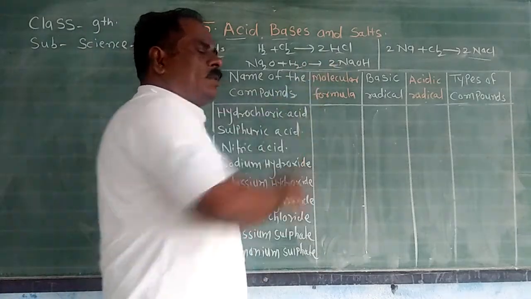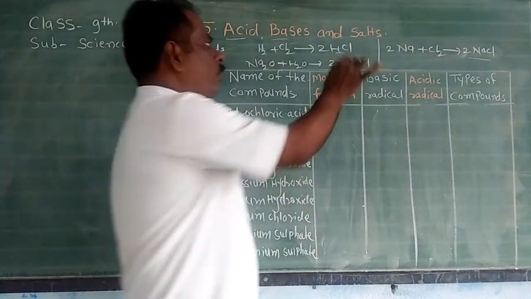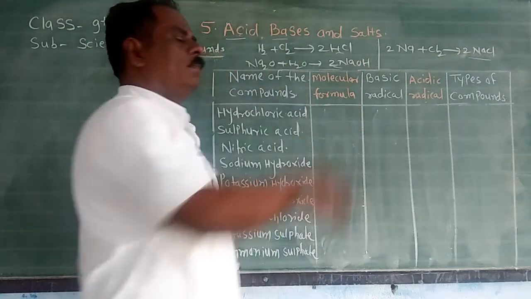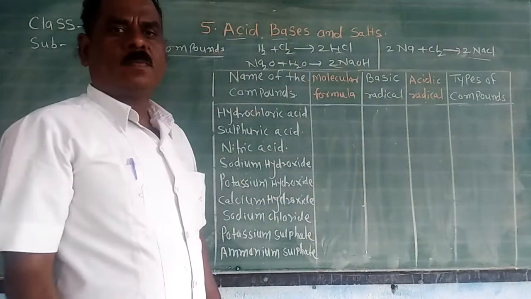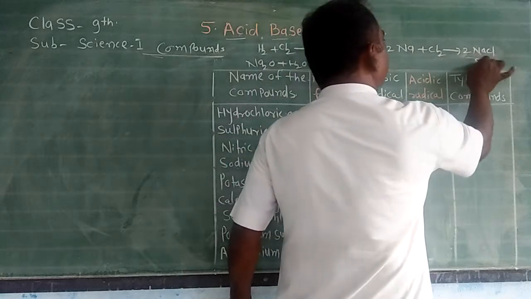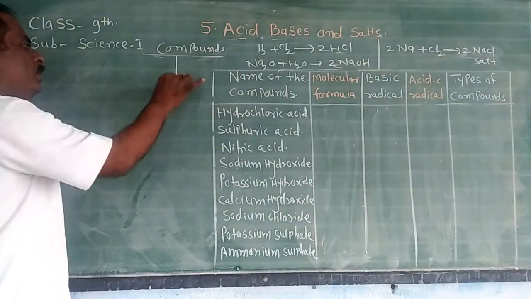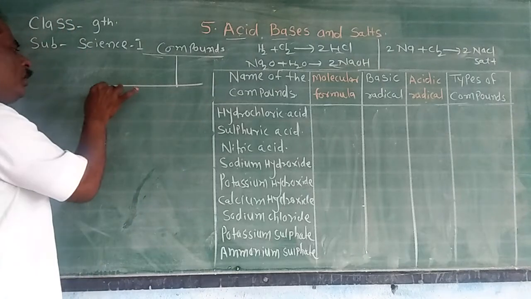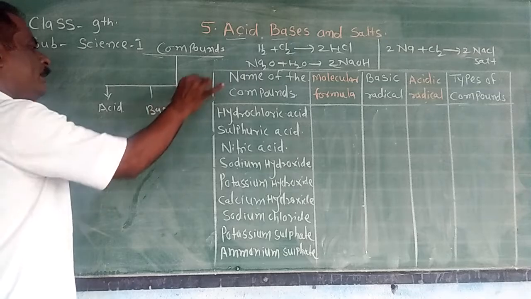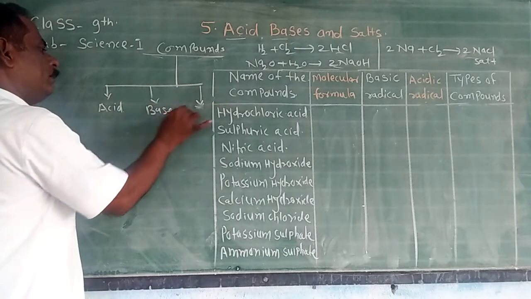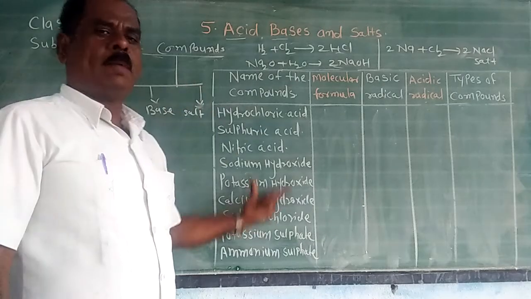These three compounds are not the same chemically, because hydrochloric acid is an example of acid, sodium hydroxide is an example of base, and sodium chloride is an example of salt. It means that compounds are mainly classified into three groups or three types: acid, base and salt. The examples of these three types of compounds are given in this table.